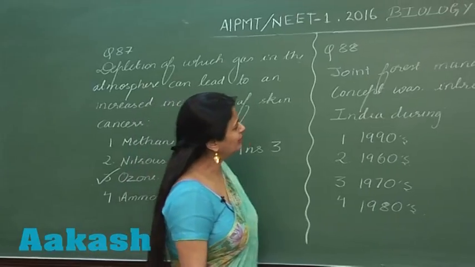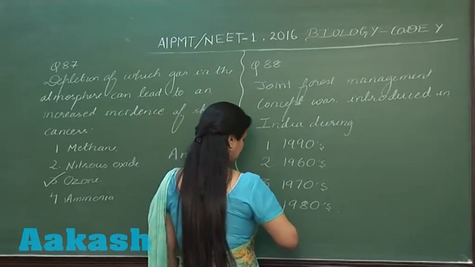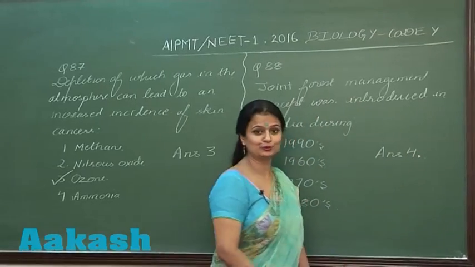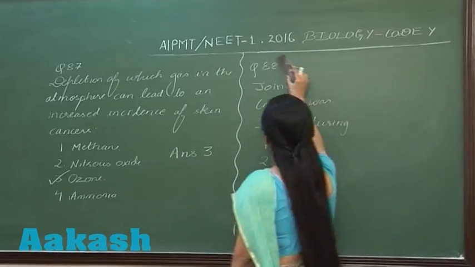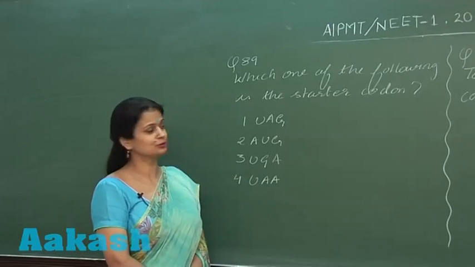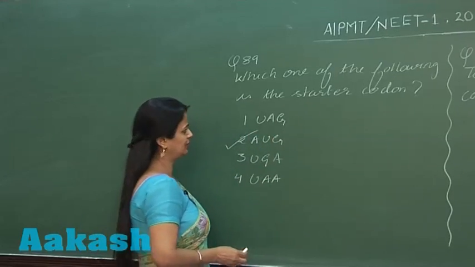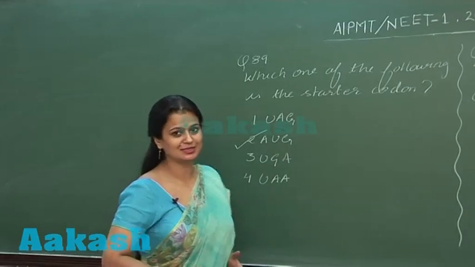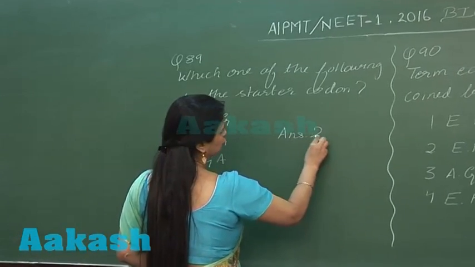Question 88. Joint forest management was introduced in India during the 1980s. So the answer is 4 here. Let's move on to question number 89 now. Which one of the following is the start codon? Now you know the start codon is AUG, it codes for methionine. UAG, UGA and UAA are all nonsense codons, stop codons. So the answer for this question is option number 2.